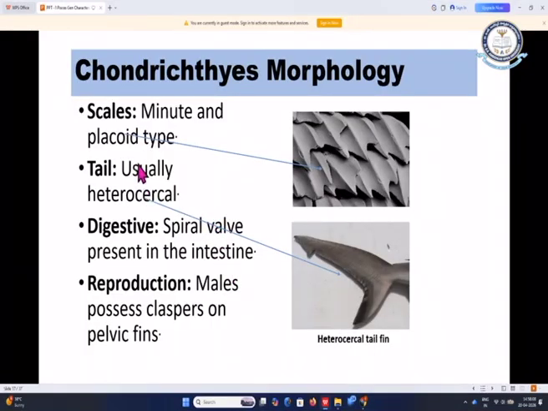Chondrichthyes possess minute scales, and especially the type of scales present are placoid scales, and the tail is usually heterocercal. The digestive system possesses a special structure called a spiral valve, and it is present in the intestine. It helps in increasing the rate of absorption. And in the case of reproduction, males possess claspers on the pelvic fins which help in copulation.